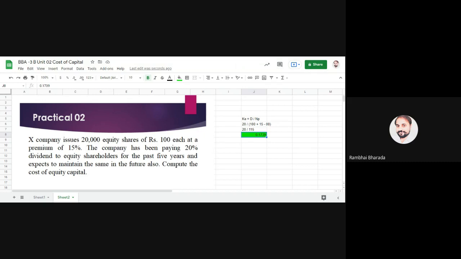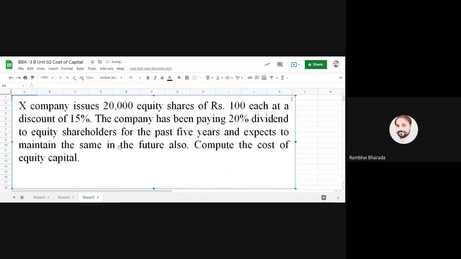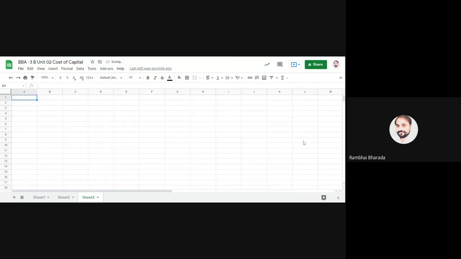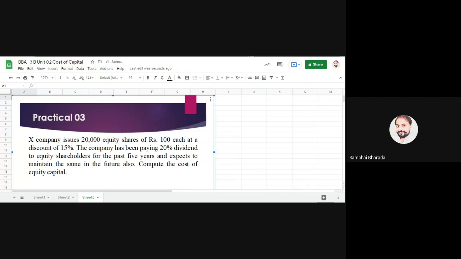Let me go for the next question. Suppose in the same question, instead of premium, we have a discount of 15%. How do you go for the calculation?